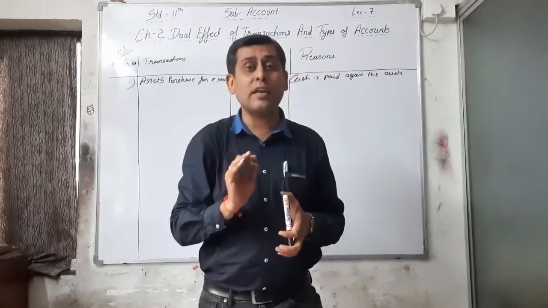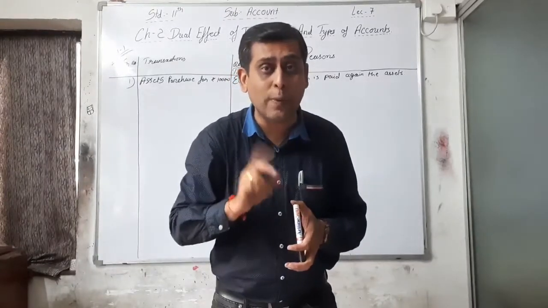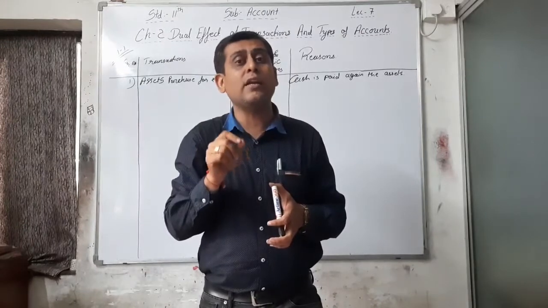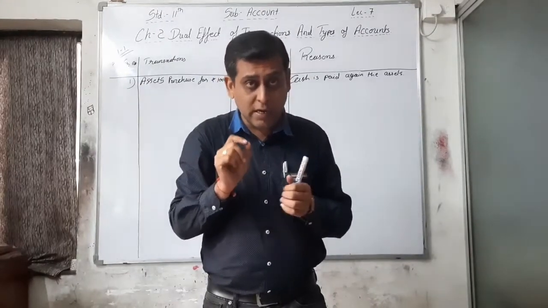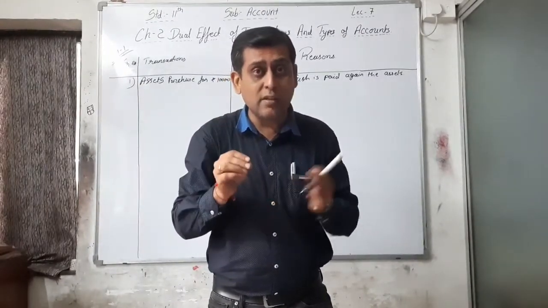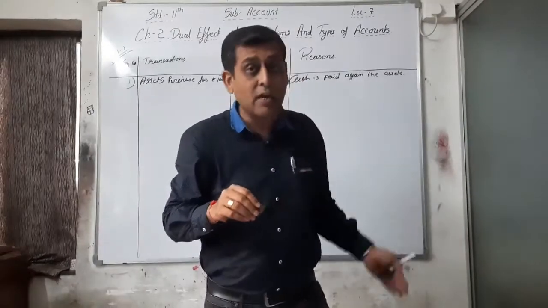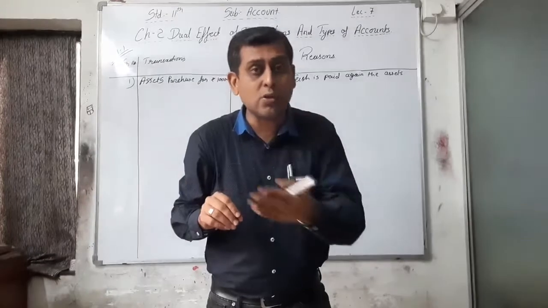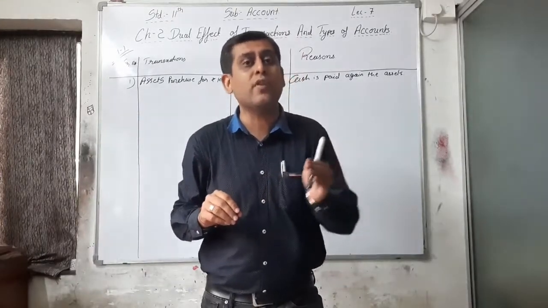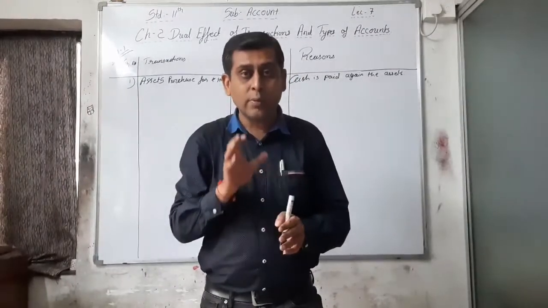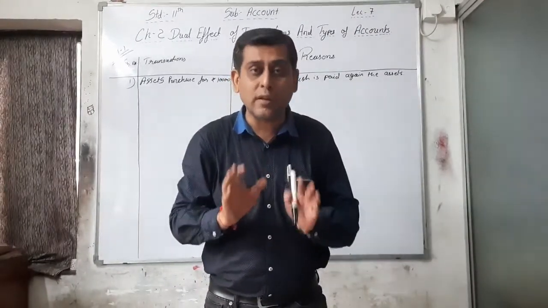And if we are giving or receiving a promise to pay cash or receive cash, that is also an economic transaction. At that time you have to write in the reason column that you are paying or receiving cash, or that you are giving or receiving a promise to pay or receive cash, whenever it is an economic transaction.